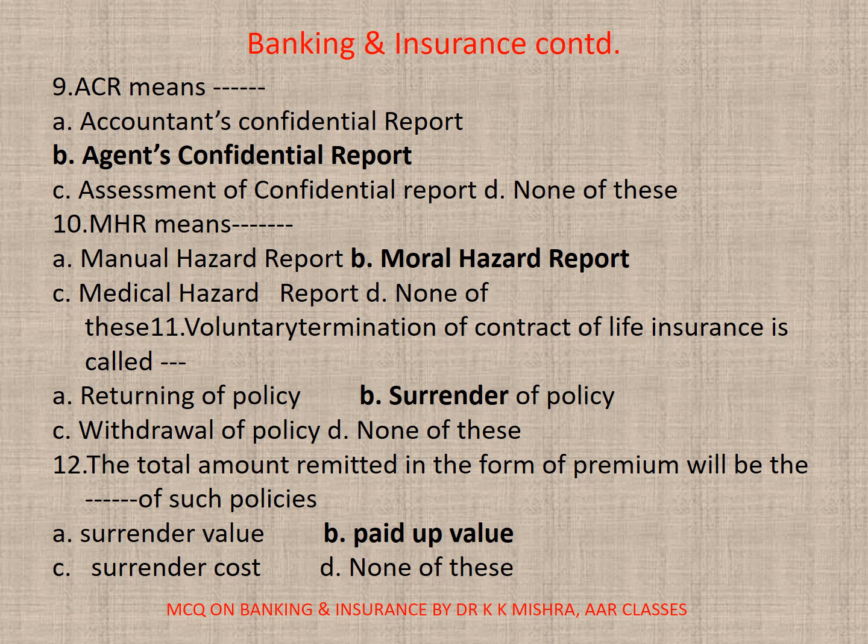11. Voluntary termination of contract of life insurance is called dash. A. Returning of policy, B. Surrender of policy, C. Withdrawal of policy, D. None. The correct option is B.